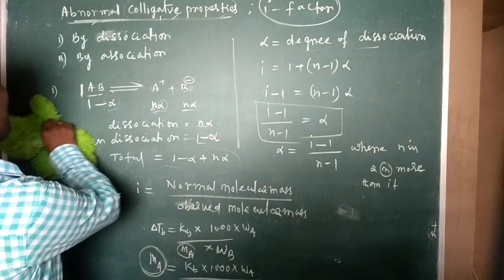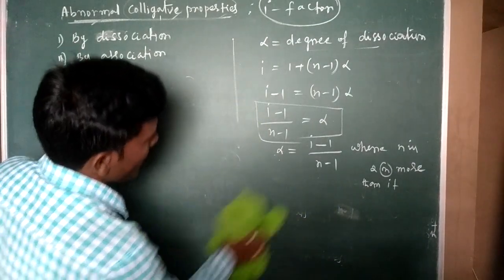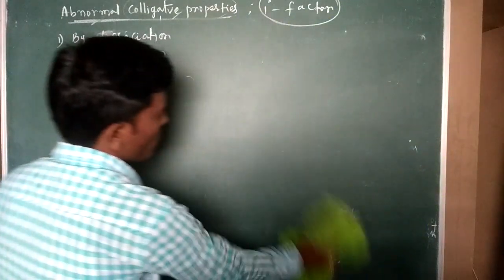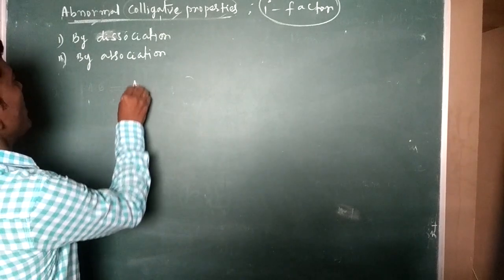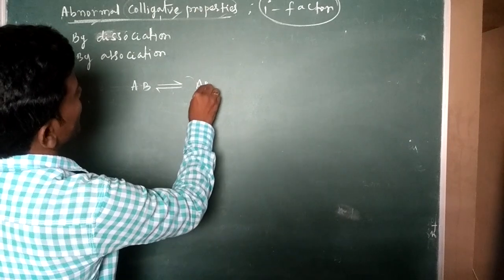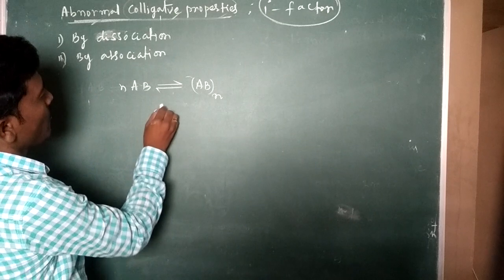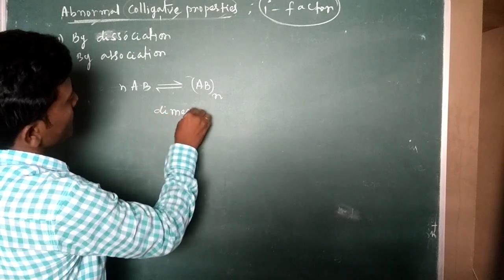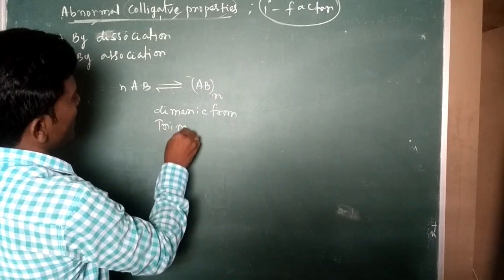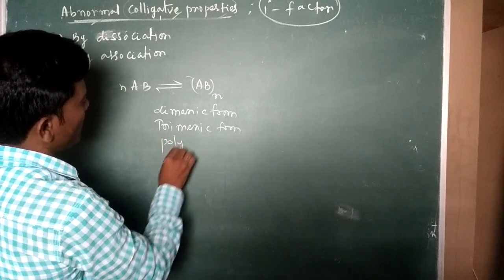Now come to the point, by association, how the i factor will be calculated. Same thing, I am taking the example AB, n moles associated. It forms a dimeric form, or trimeric form, or polymeric form.